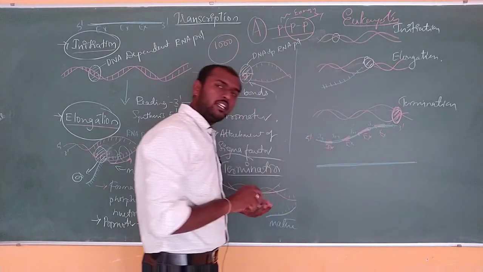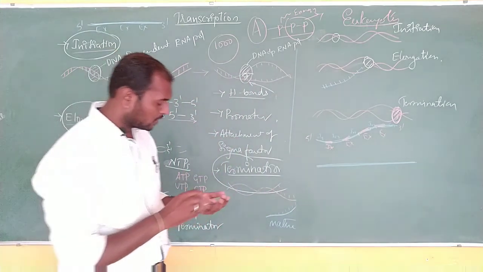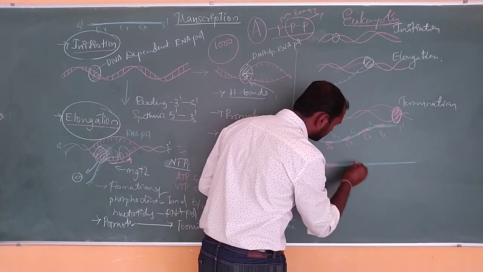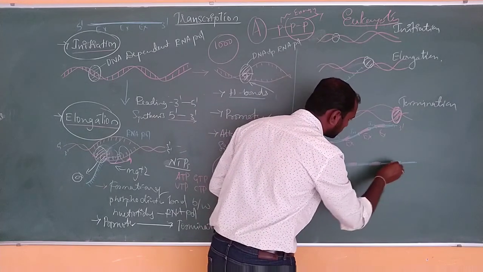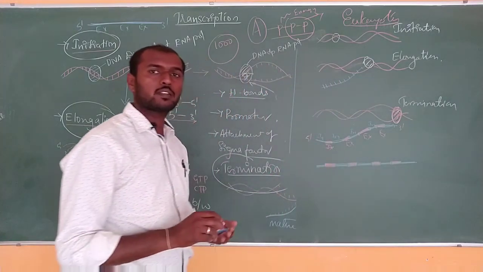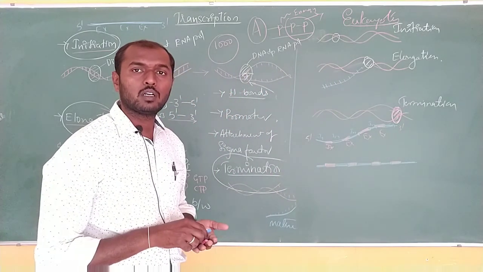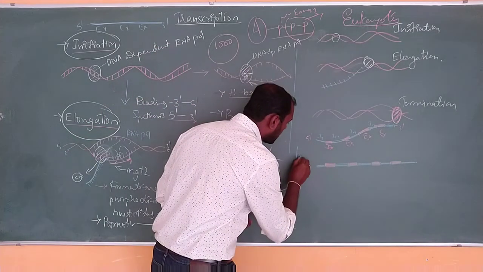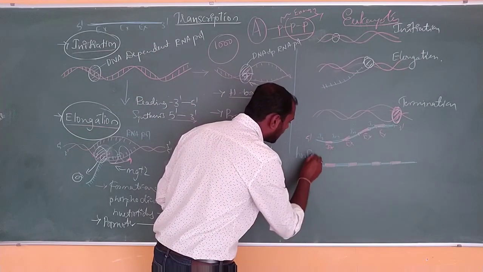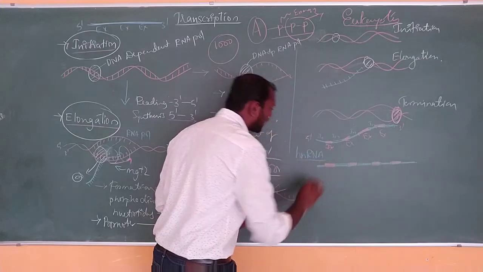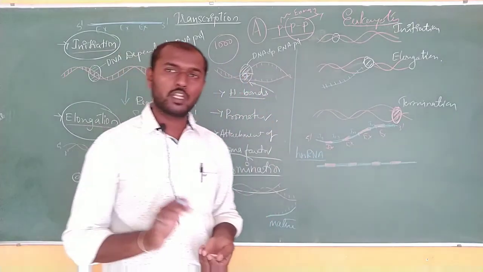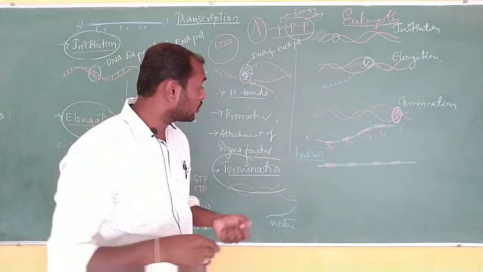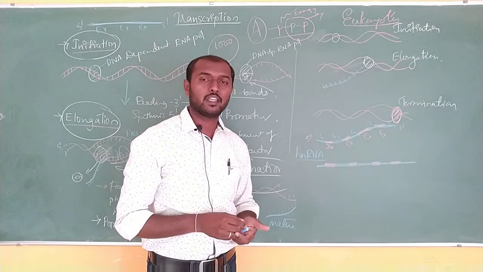Okay, and a very interesting thing is going to happen in the case of the eukaryotic RNA. That is not simply RNA, it is actually called hnRNA. I have already told you what hnRNA is: heterogeneous nuclear RNA.